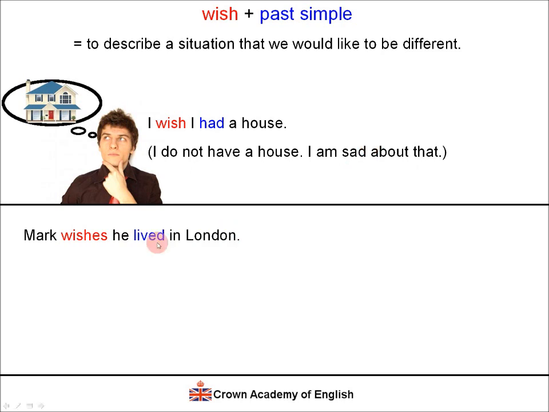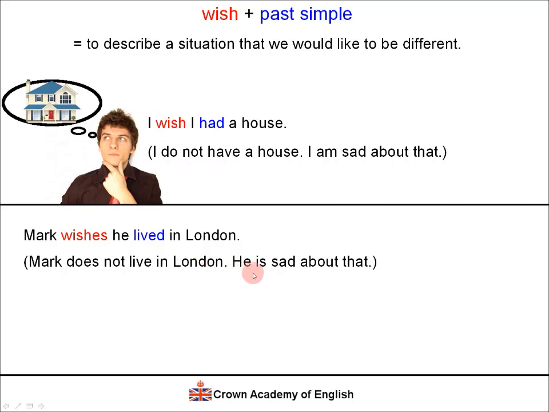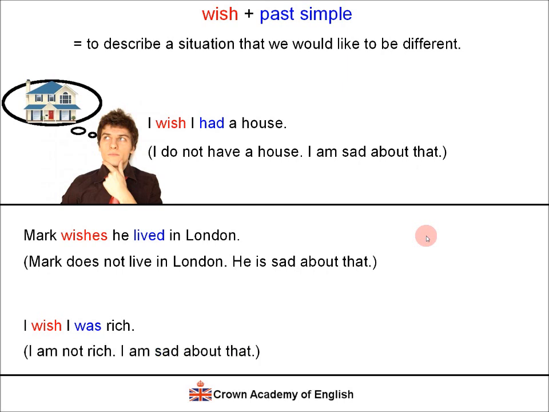Another example: Mark wishes he lived in London. So we have the present tense of wish, and then we have the past tense of live. He lived. So this means that Mark does not live in London, and he is sad about that. He would like to live in London. And the third example: I wish I was rich. Unfortunately, I am not rich in the present, and of course I am sad about that.